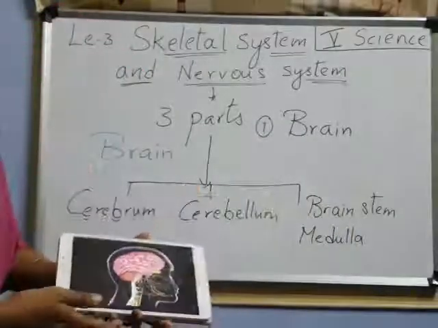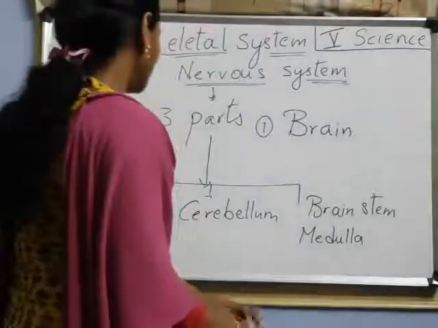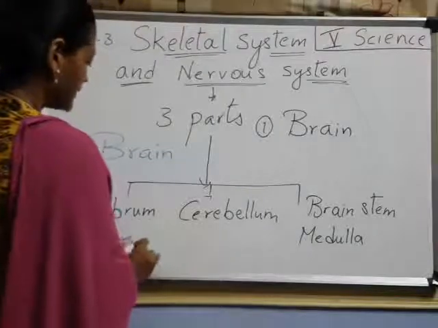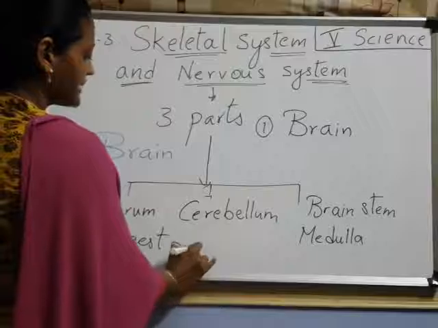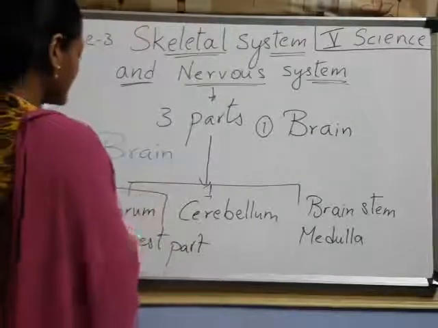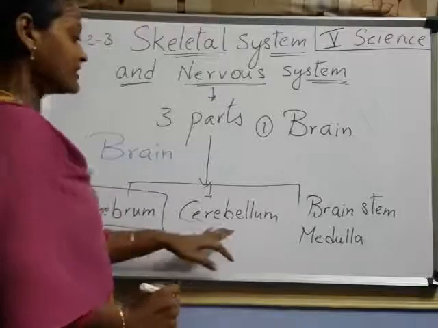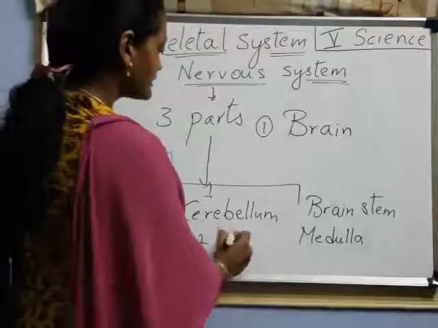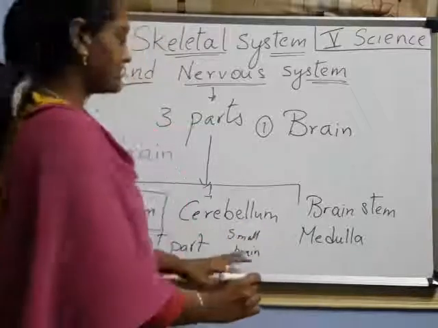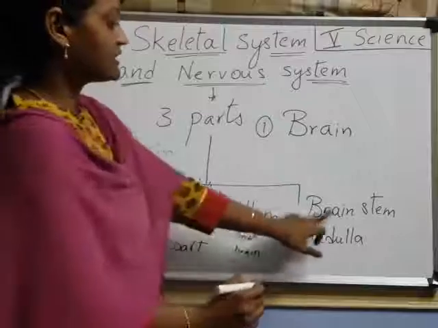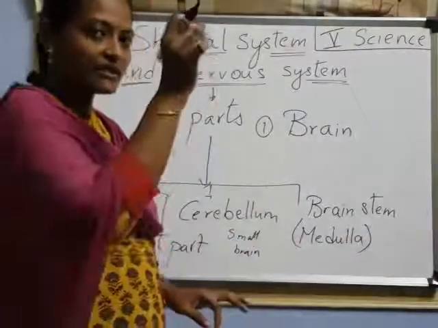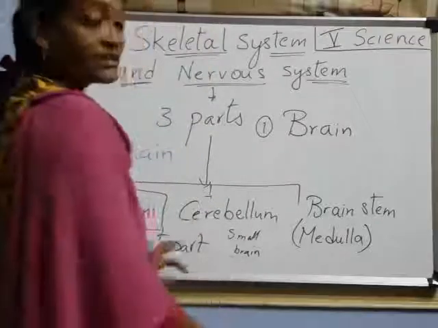Got it, children? Now, first one, cerebrum. Cerebrum is the largest part in the brain. Which part is the largest part in the brain? Cerebrum. And after that, this is the small brain. We call it a small brain because it is very small in size. And this one we also call medulla, the brainstem. It looks like a stem. Now, what are the functions of these?